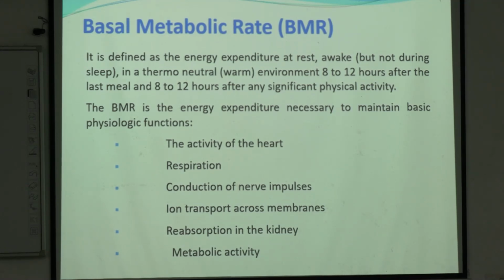The physiological functions are activity of the heart, respiration, brain function, reabsorption or kidney function. Next, ion transport across the membrane, nerve impulse conduction and other metabolic activities. Okay, clear? Including the circulation maintained by the heart. So these are the physiological functions maintained by the BMR.